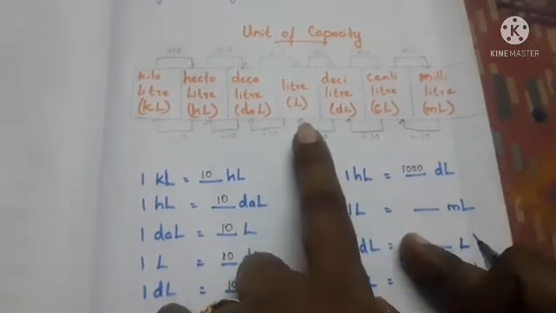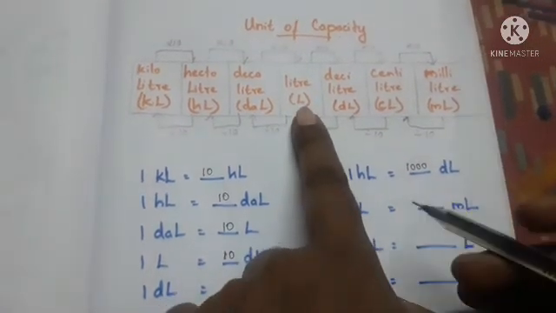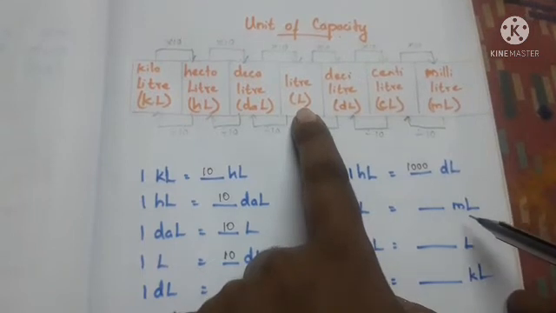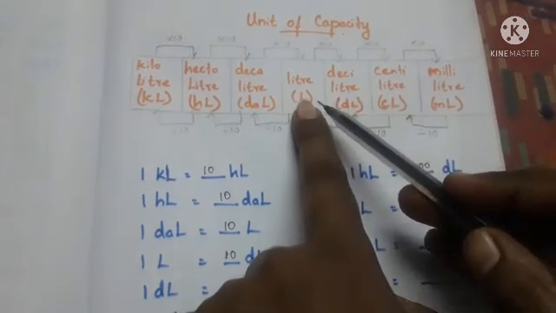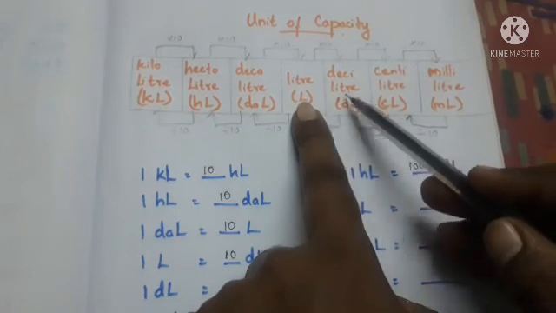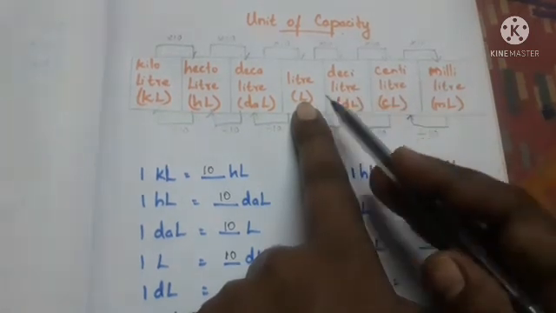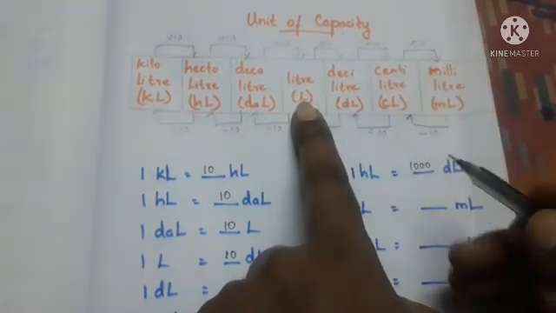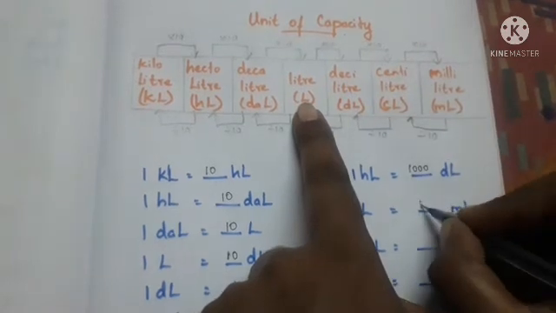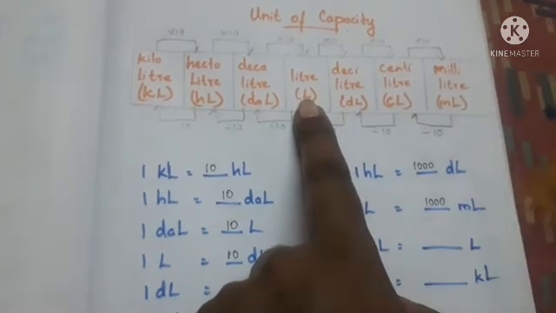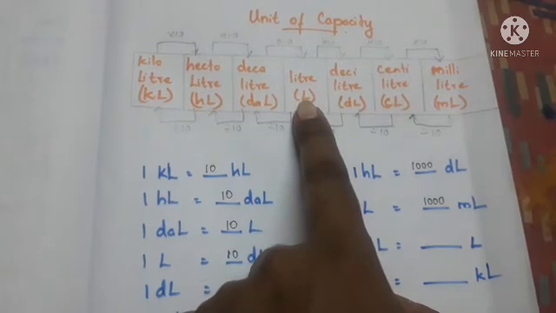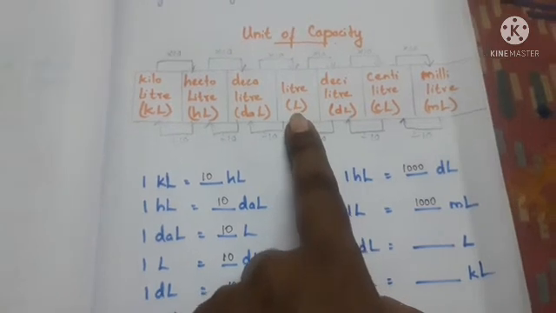Next one is liter. Liter is here. We have to convert to milliliter. So how many steps are there? 1, 2, 3. We are moving from higher to lower unit, so we have to multiply with what? 3 steps means 1000. 1 step means 10. 2 steps means 100. Then 3 steps means 1000. Next, 4 means 10,000. Likewise it goes on.